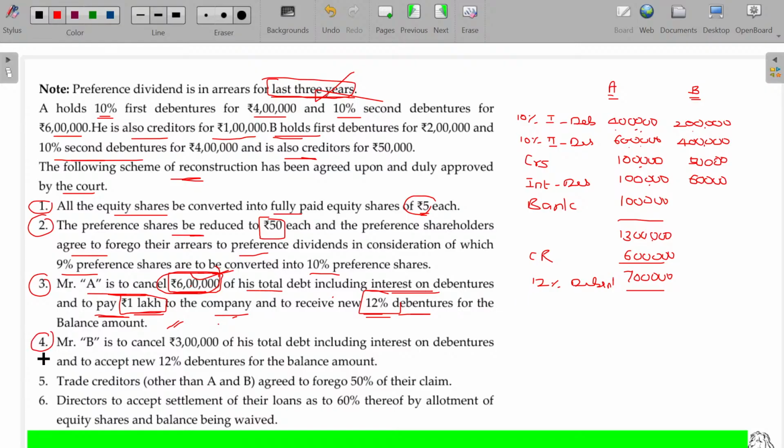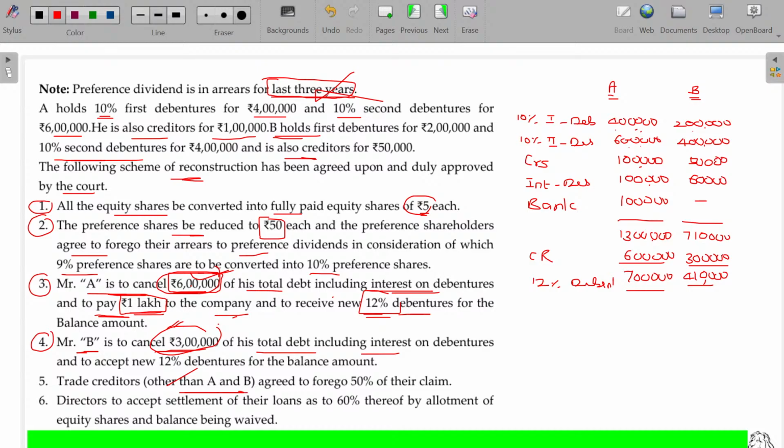Similarly, for the fourth one, Mr. B is to cancel 3 lakhs of his total debt, including interest on debenture. He has not given any money. Overall amount recoverable and payable to B being 2 plus 4 plus 50 and 60, 7 lakhs 10,000. Out of 7 lakhs 10,000, he is willing to forego 3 lakhs. After foregoing of this value, for the balance 4 lakhs 10,000, the company gave him 12% debentures.